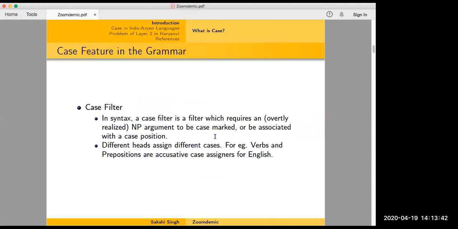Then you have something called case feature in the grammar that we are trying to build for all different languages, the universal grammar. When you talk about the case filter in syntax, it is a filter which requires an overtly realized NP argument to be case marked or be associated with a case position. So basically in a sentence, if you have an NP, it should be case marked. That is your case filter. Different heads assign different sorts of cases, like verbs and prepositions assign accusative case, at least for English. If someone has questions about this, we can talk about it a little more.